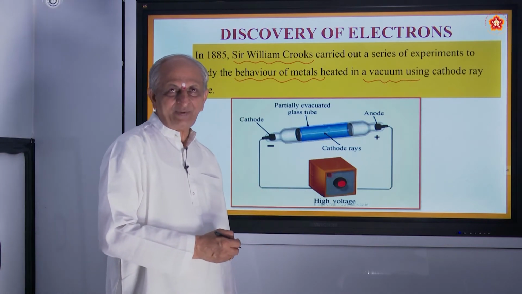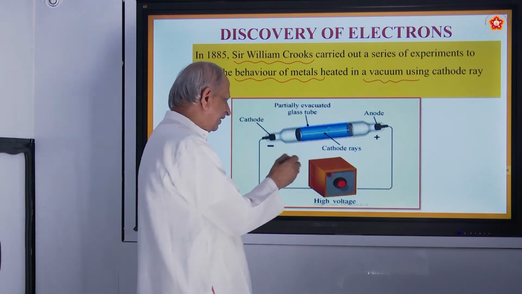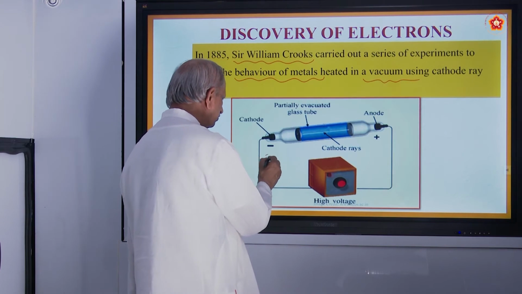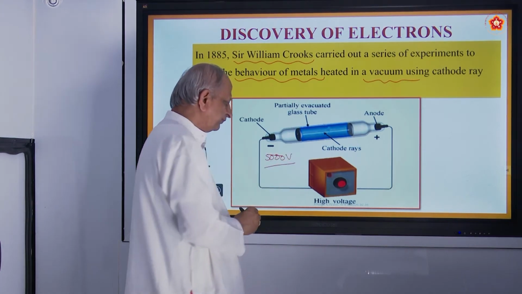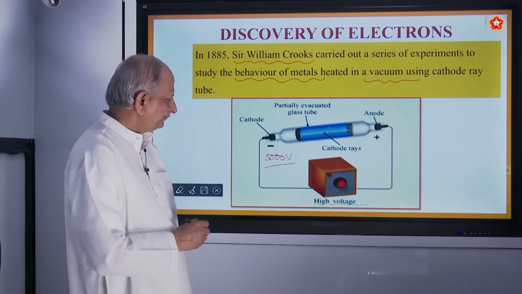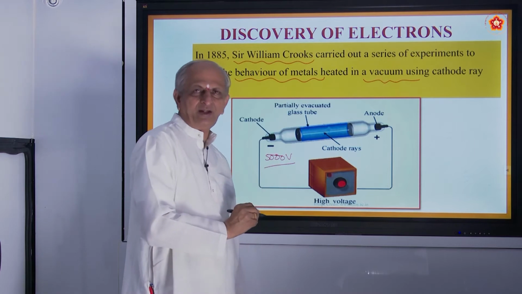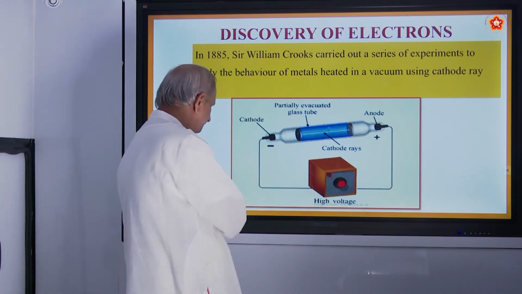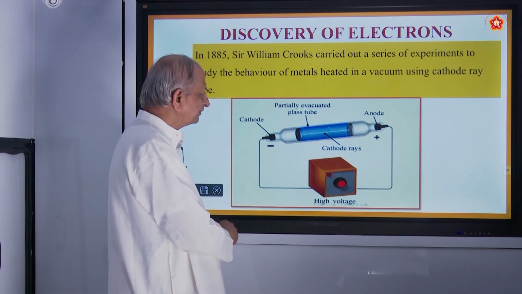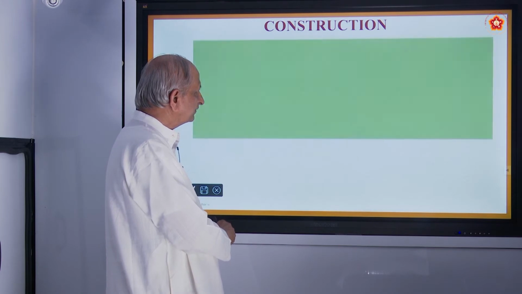There is a special device called induction coil, which can give you a very high voltage of the order of 5000 to 10,000 volts. Of course, it is DC. So, when high voltage and low pressure is applied on a gas or air, it can produce a special kind of rays called as cathode rays.